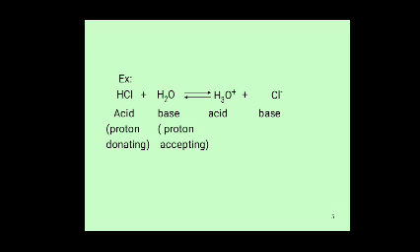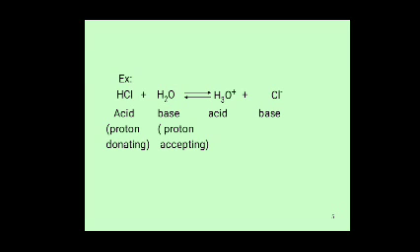In this reaction, HCl donates a proton to the water molecule, so HCl acts as acid. The water molecule accepts the proton from HCl, then forms H3O plus and Cl minus.